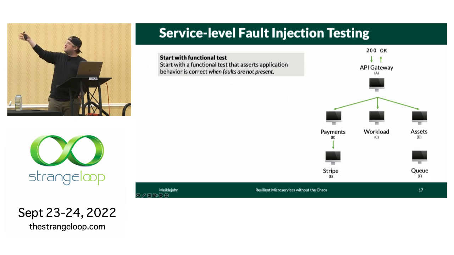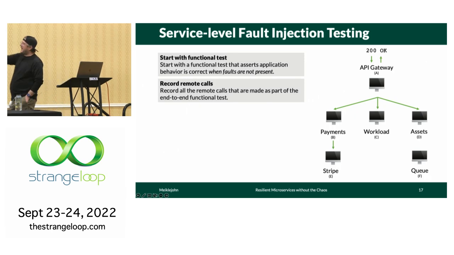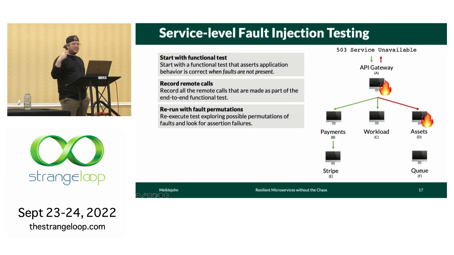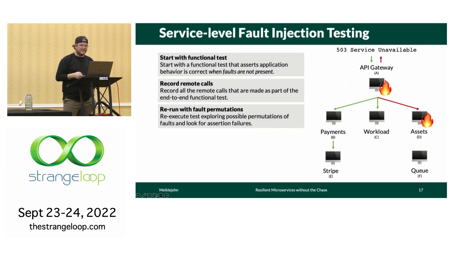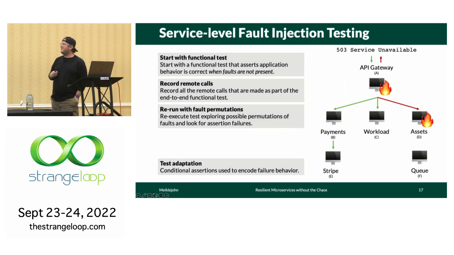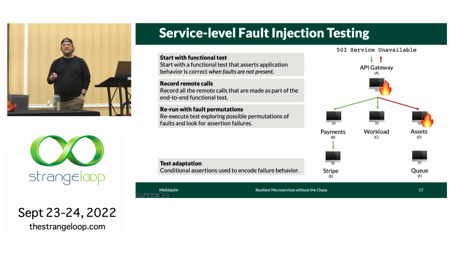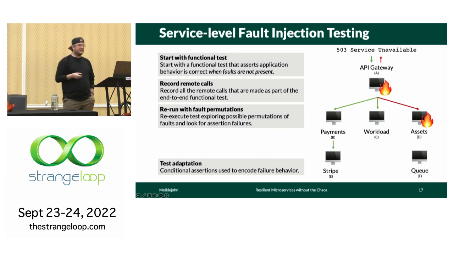So here we issue a request and we get a 200 OK response back. We then record all the remote communication that happens, all these green edges. And then we re-execute the test with all the possible fault permutations, looking for assertion failures. Now, there will inevitably be assertion failures because the developers have never specified what the behavior of the application is when a failure occurs. So the developers will have to update that.